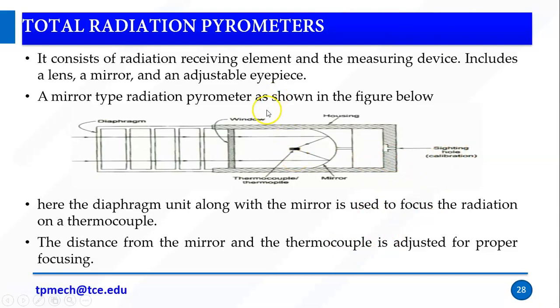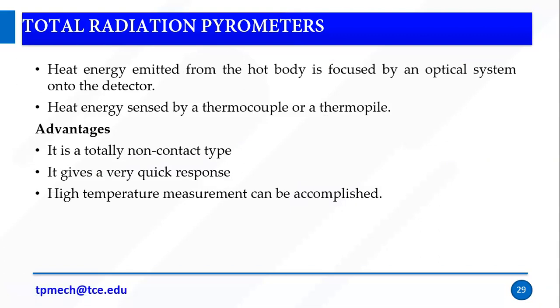Right. So a mirror type radiation pyrometer is shown in the figure below. Here the diaphragm unit along with the mirror is used to focus the radiation on the thermocouple. The distance between the mirror and the thermocouple is adjusted for proper focusing. So heat energy from the hot body is focused by an optical system onto the detector.